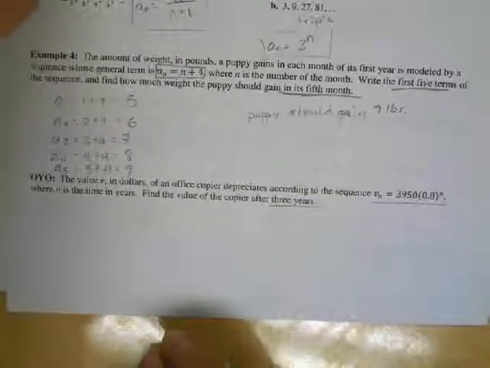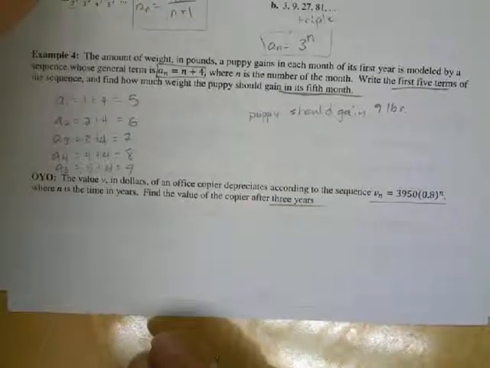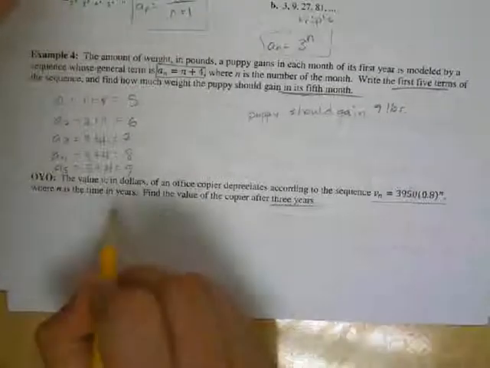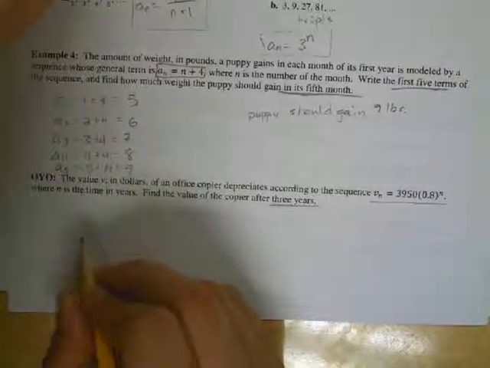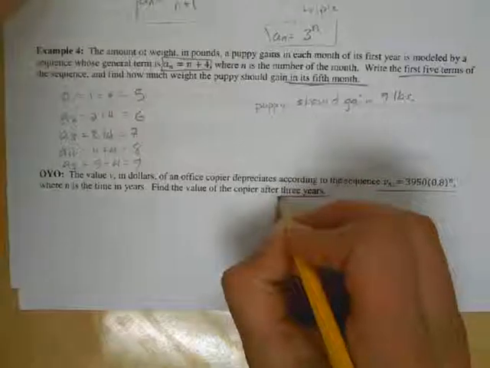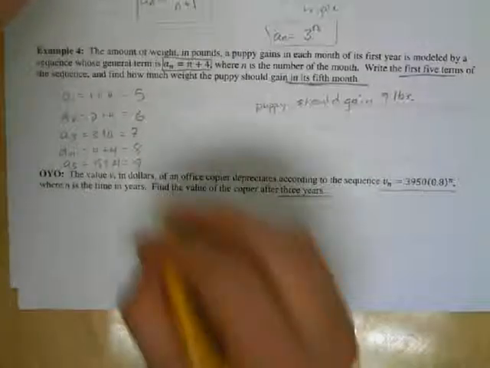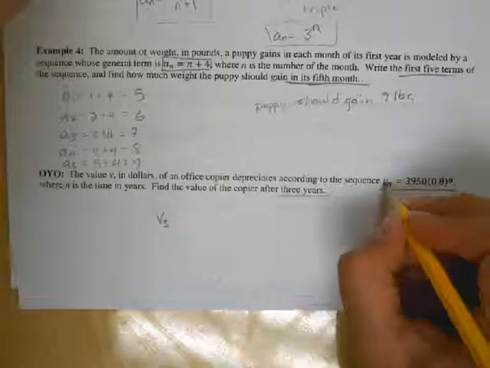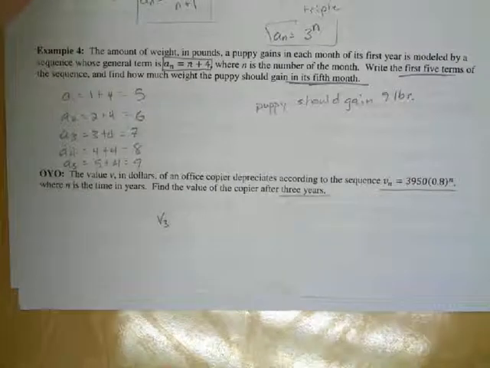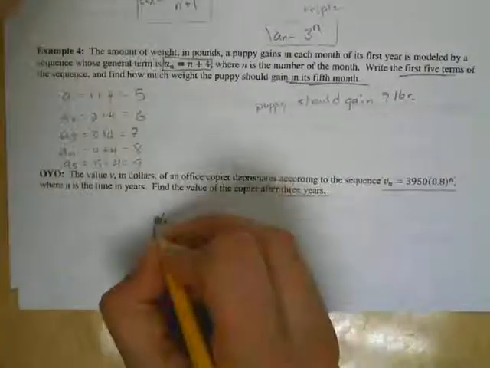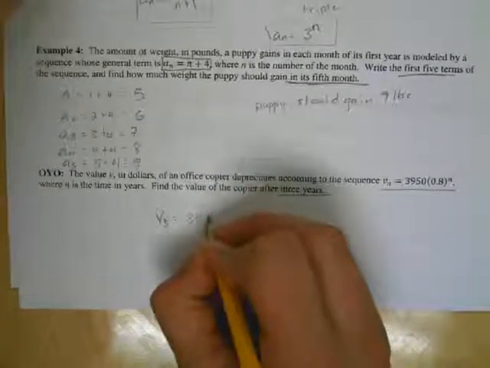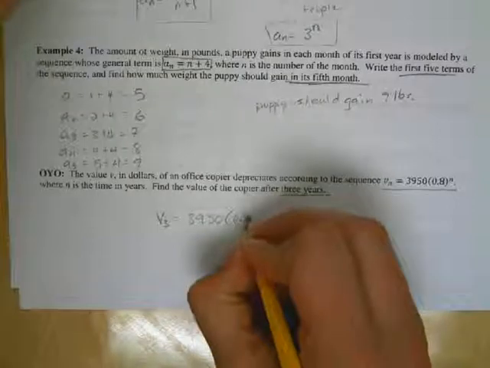So, here, if you did 1, 2, and 3, you kind of wasted a little bit of your time because they didn't ask for what it will be after year 1 or year 2. They just want to know what it'll be after the 3 years. So we're going to jump straight to V sub 3. Now, V is just going to be the same thing as the A has been in all the other ones. They just change variables, not a big deal. V sub 3 is 3,950 times 0.8 to the 3rd power.